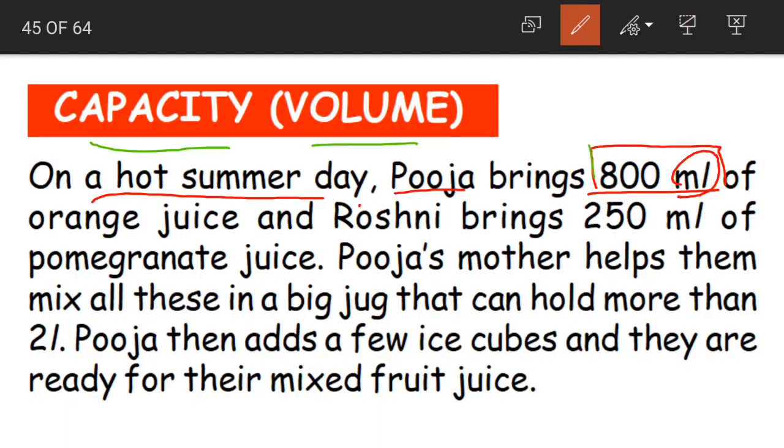So our Pooja has brought 800 milliliters of orange juice and Roshni, the other friend, has brought 250 milliliters of pomegranate juice. Now what did Pooja's mother do? She helps them mix all these in a big jug. She is going to mix these two juices.